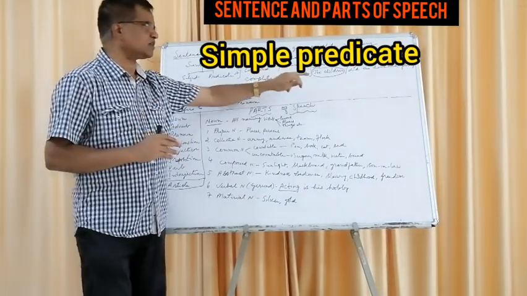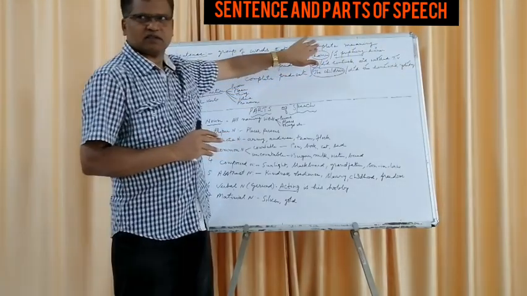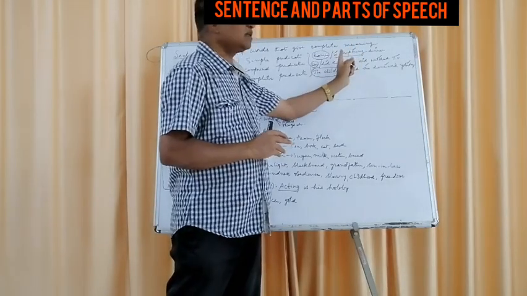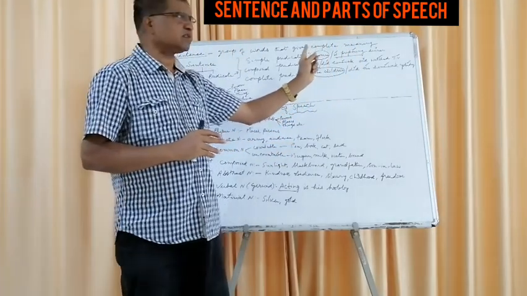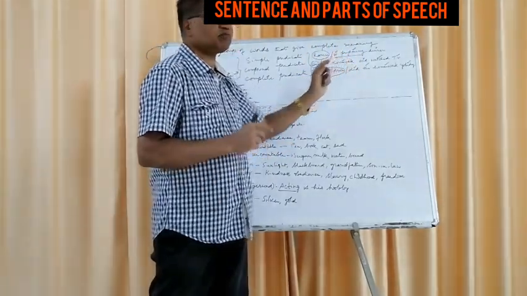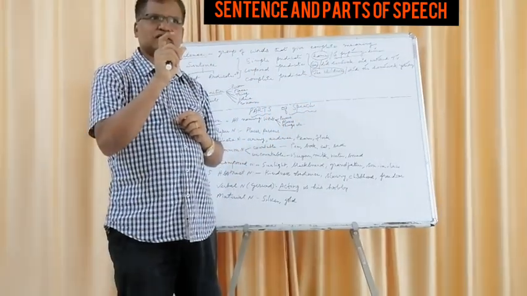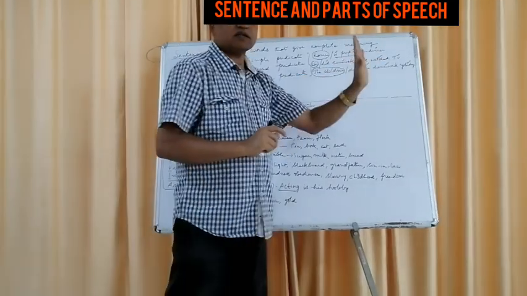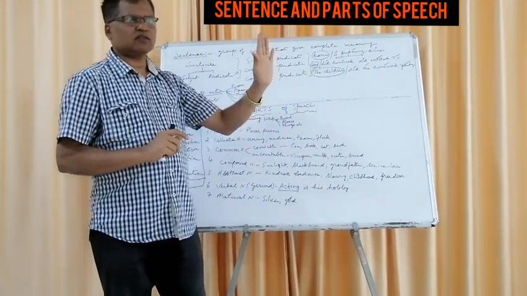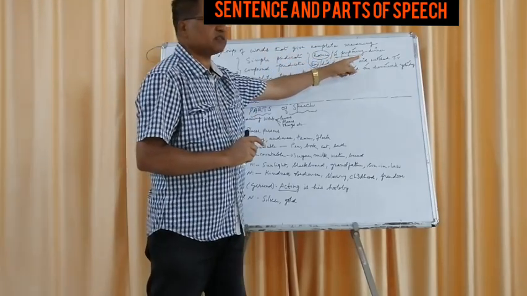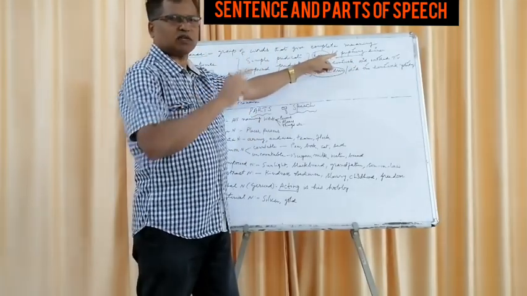Ram is the subject. The rest of it, where I put the right mark, is the predicate. See here, he is preparing dinner. I put the right mark only for is preparing, that is the verb only. Dinner is not included. So this is called the simple predicate. Only the verb is marked.